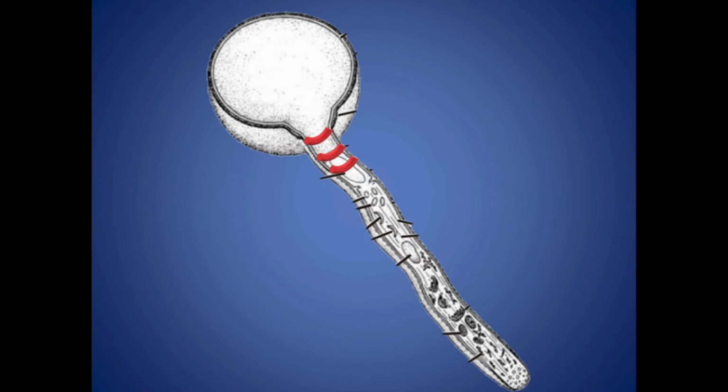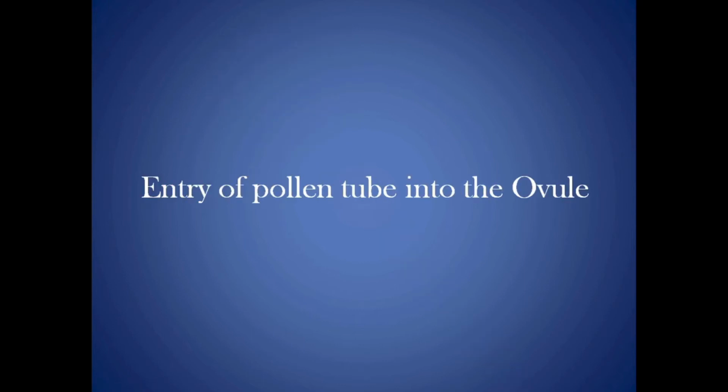The third step is entry of the pollen tube into the ovule. The pollen tube, after reaching the ovarian cavity, enters into the ovule in various ways. Depending upon the path of entry of the pollen tube into the ovule, fertilization is characterized into three different types.